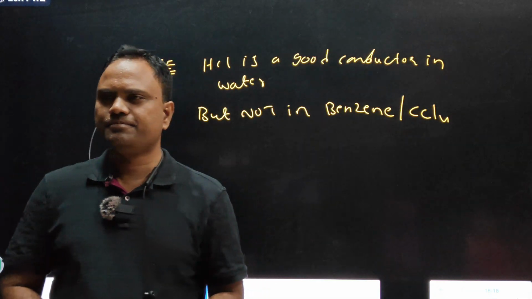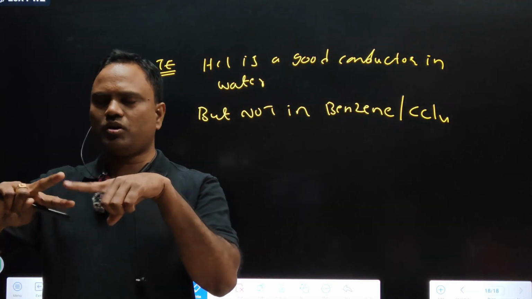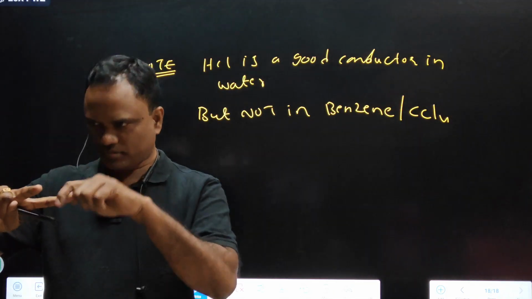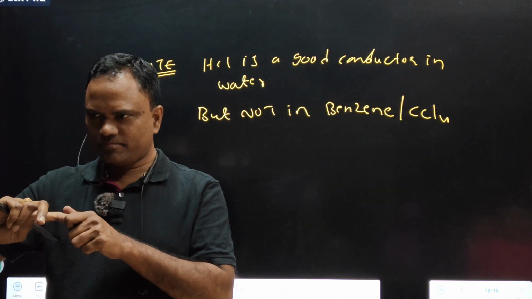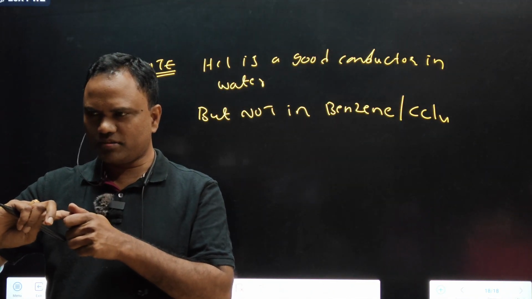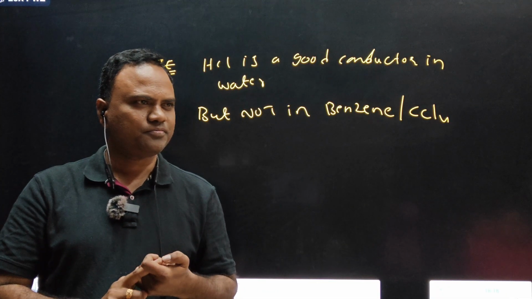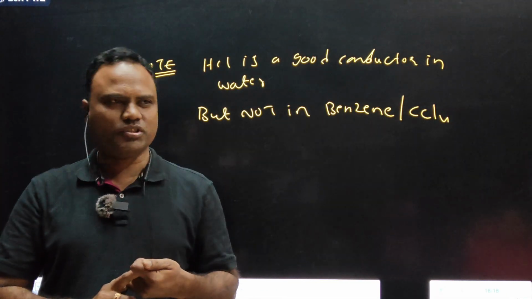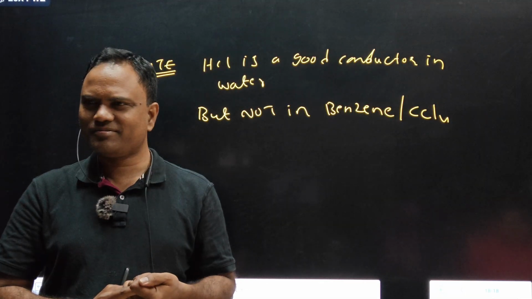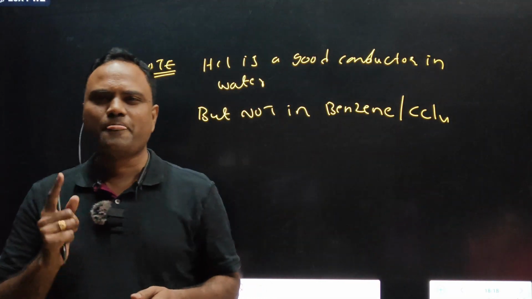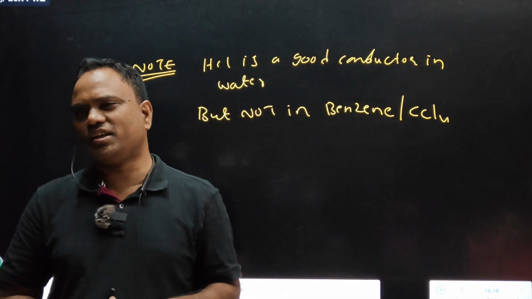Mixed conductor. How to classify conductors? Electrolytic, next, metallic. Mixed conductor means both. How is both possible? Conductors are two types: metallic conductor and electrolytic conductor.